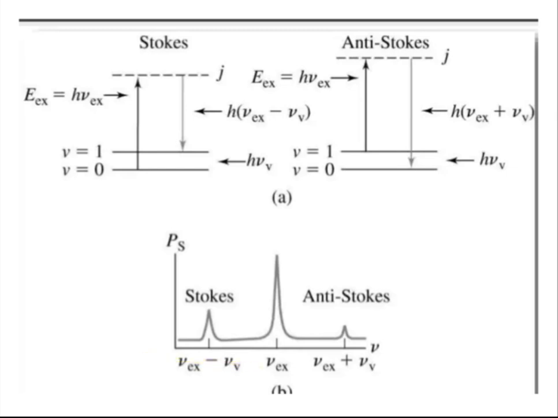So here, as in this figure we have seen, the photon energy is going to decrease, so Stokes lines will be observed at the left side. As we know, energy is directly proportional to frequency. As the frequency decreases, obviously energy will decrease. So Stokes lines are of less energy and less frequency than nu Ex, and the anti-Stokes lines have the higher frequency and the higher energy. Such Stokes and anti-Stokes lines can be observed in Raman spectroscopy.